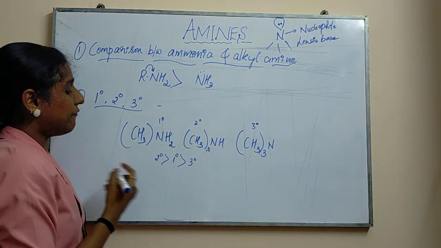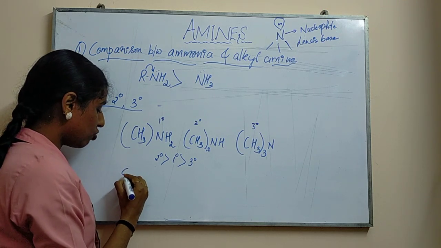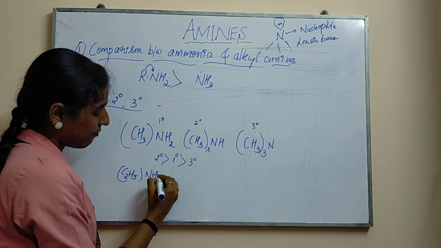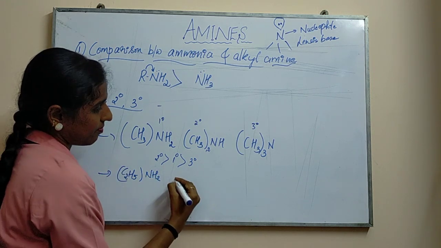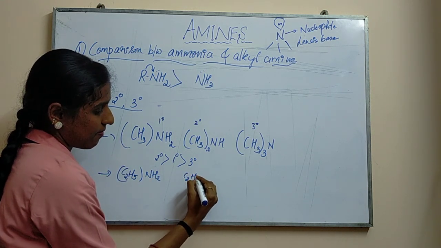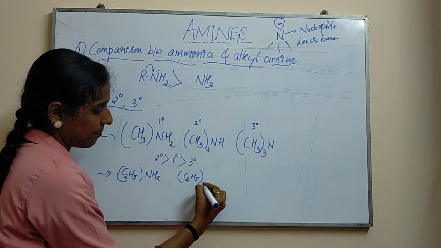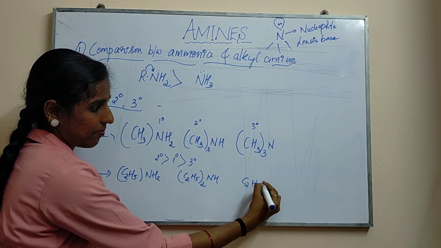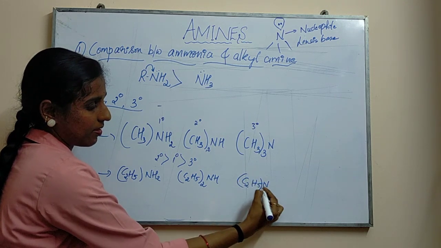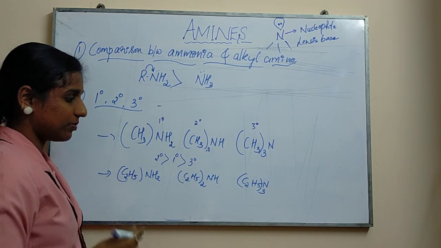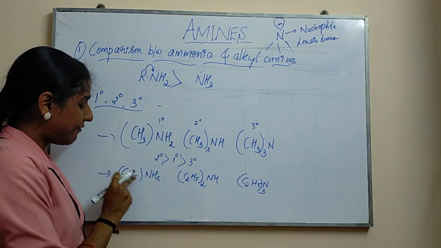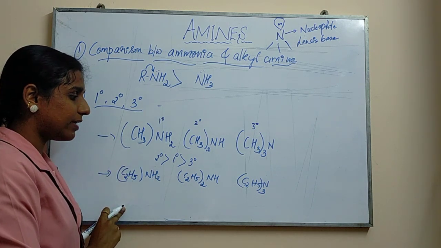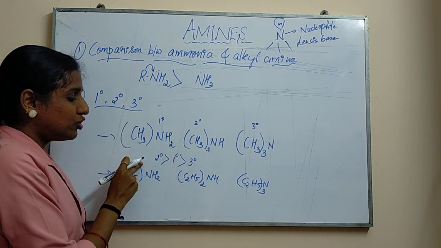Now, if they give a higher alkyl group, one more example. If they give a higher alkyl group, in the sense that now instead of CH3, I have taken C2H5, a bulky group. Now in this case what will happen? It won't show the same property.